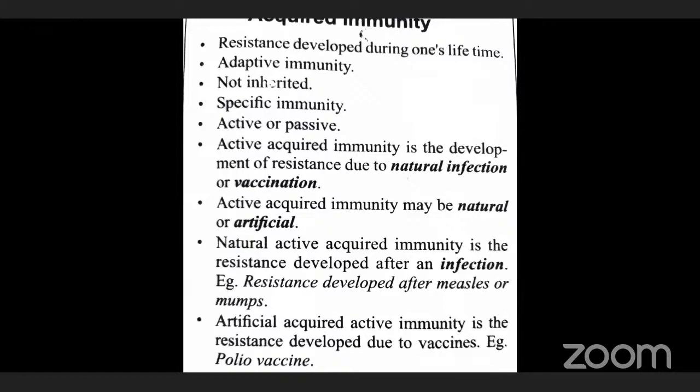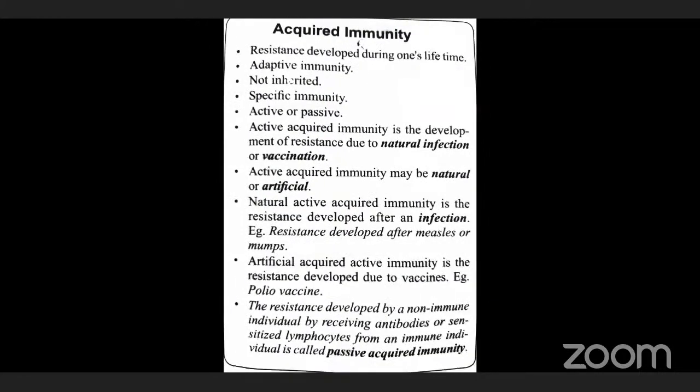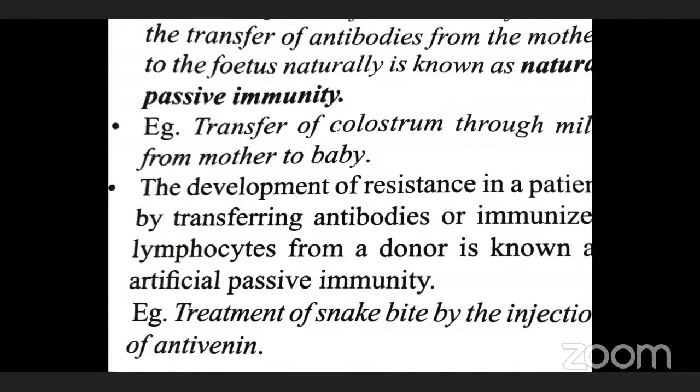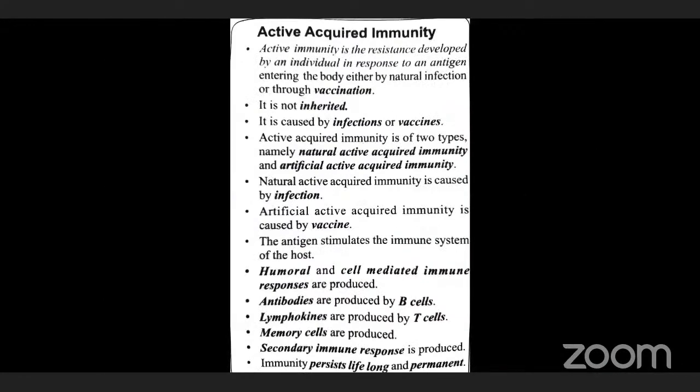We'll discuss one by one. The first one is acute immunity. Types of acute immunity. Active acute immunity is a resistance developed by an individual's response to the antigens entering the body, either through natural infection or through vaccination.